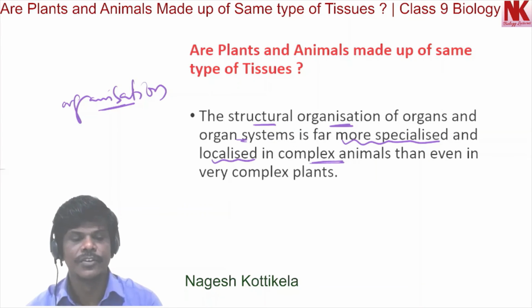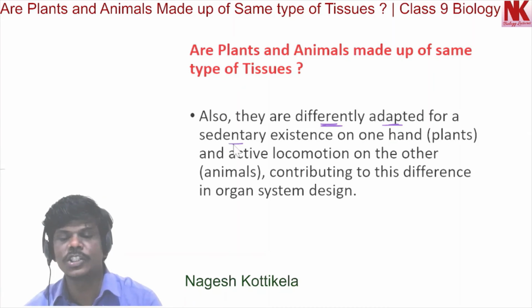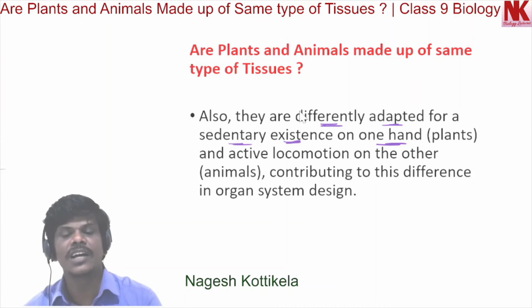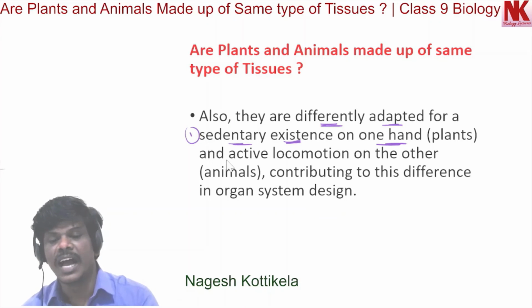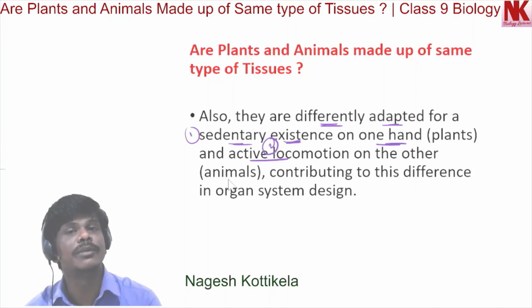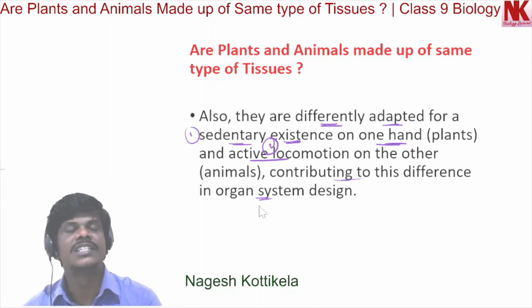This fundamental difference reflects the different modes of life pursued by plants and animals. Animals and plants are differently adapted for a sedentary existence on one hand, the plants being fixed at one place, stationary, and active locomotion on the other hand in animals, contributing to this difference in organ system design.